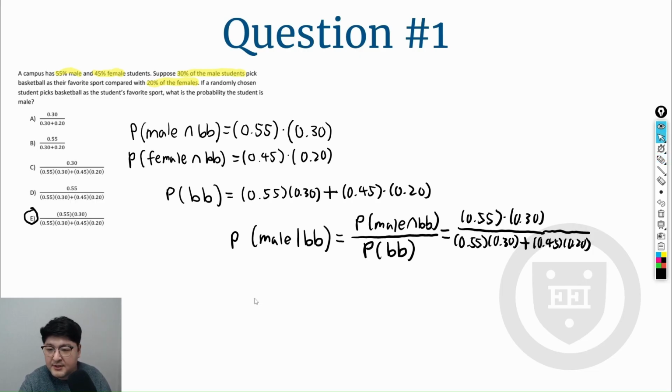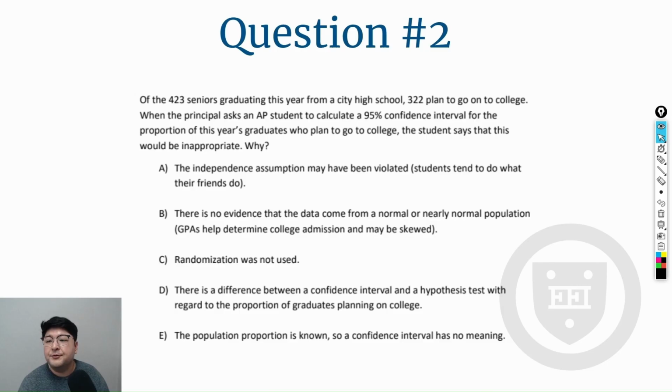Let's take a look at another question here. Now here in number 2, let's read the question together. It says, of the 423 seniors graduating this year from a city high school, 322 plan to go on to college. When the principal asks an AP student, hopefully an AP Stats student, to calculate a 95% confidence interval for the proportion of this year's graduates who plan to go to college, the student says that this will be inappropriate. Smart kid. Why? Well, let's take a look.